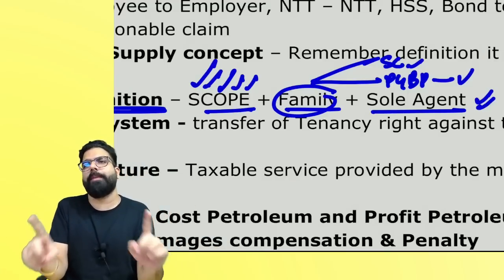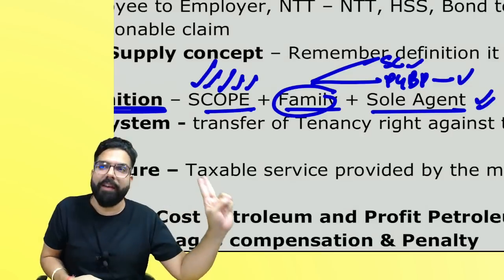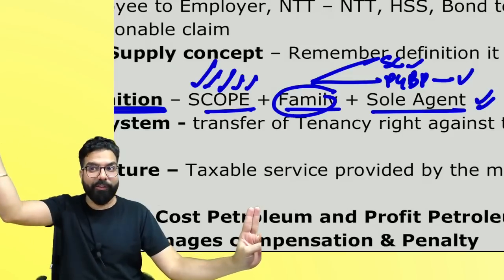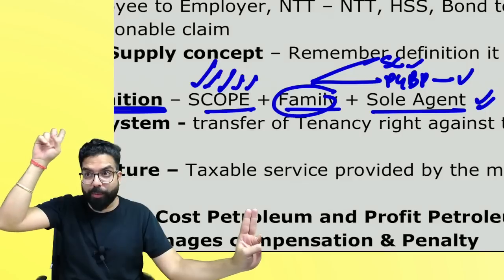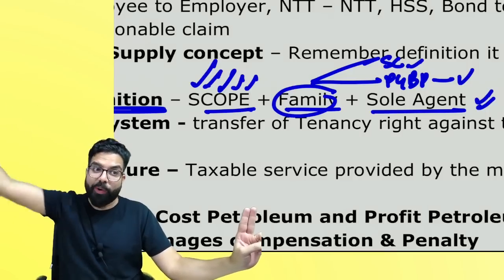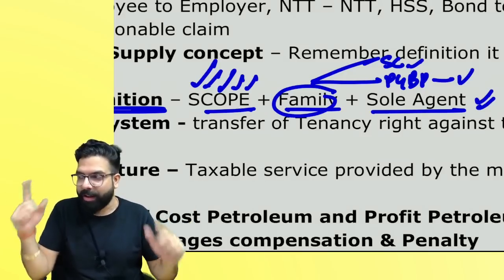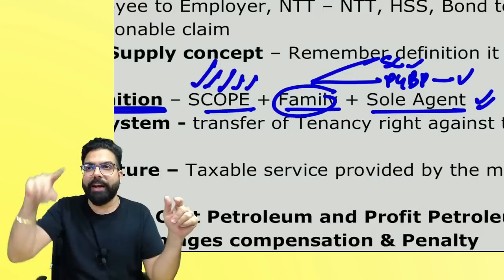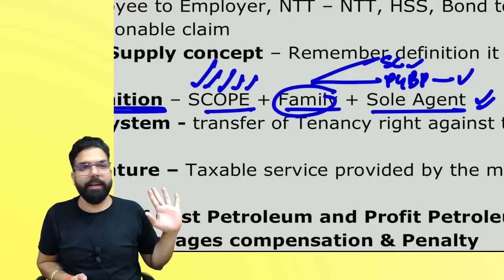And whenever it says supply between related persons or distinct persons, please remember GST will come. And for GST you will apply the valuation rule which is there. Valuation rule number 28. Remember, valuation rule number 28 you will connect, and when it is an agent, valuation rule number 29 you will connect. Can I go ahead, everyone? Please don't forget that. If by chance in the exam you see supply between related persons, distinct persons, please connect to valuation rule number 28 and 29 and then take the value. Can we go ahead, everyone?